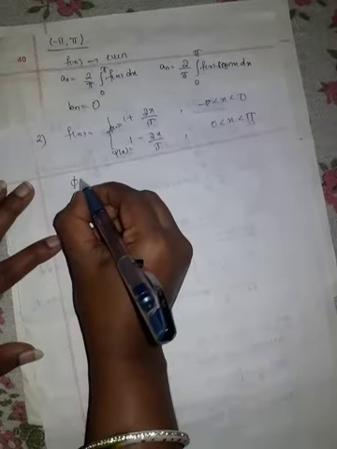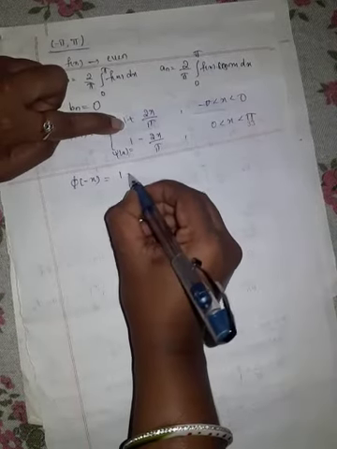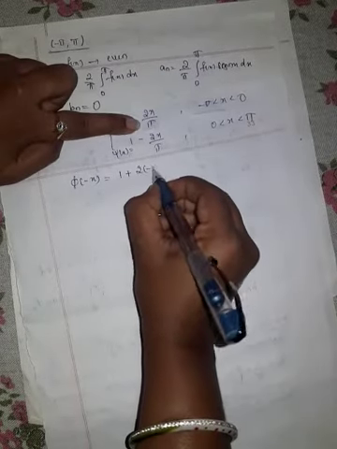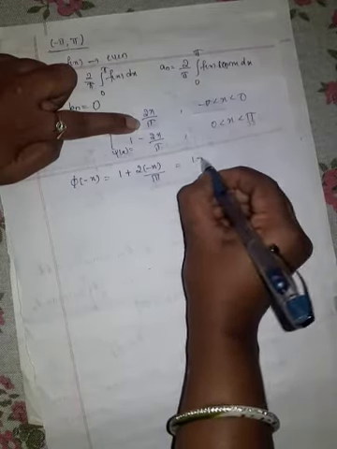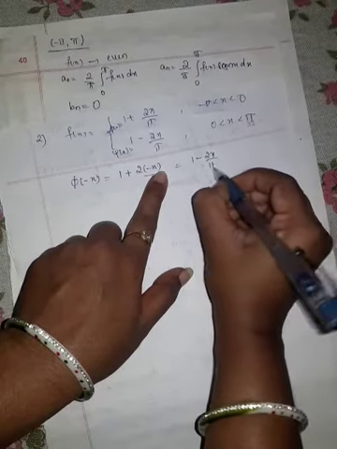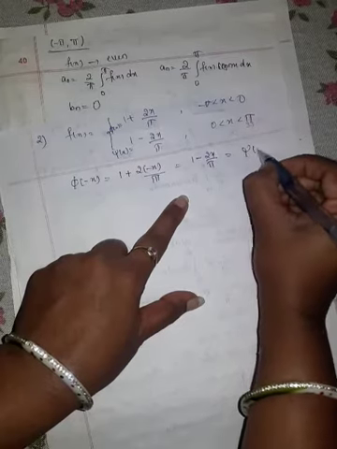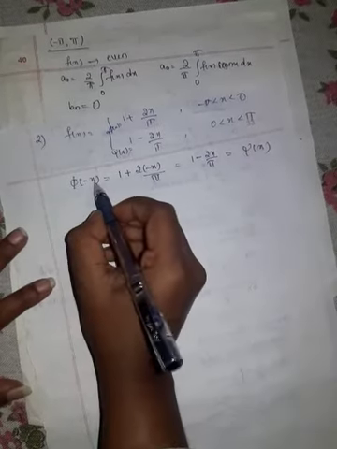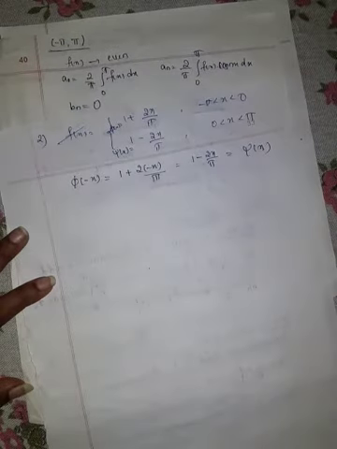If you replace x with minus x in phi of x, you will get 1 plus 2 into minus x divided by pi. 2 into minus x is minus 2x by pi, so this is our psi of x. So phi of minus x is equal to plus psi of x. Therefore our f of x is an even function.